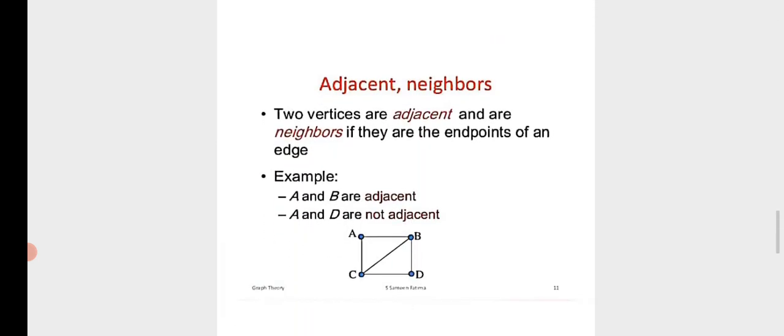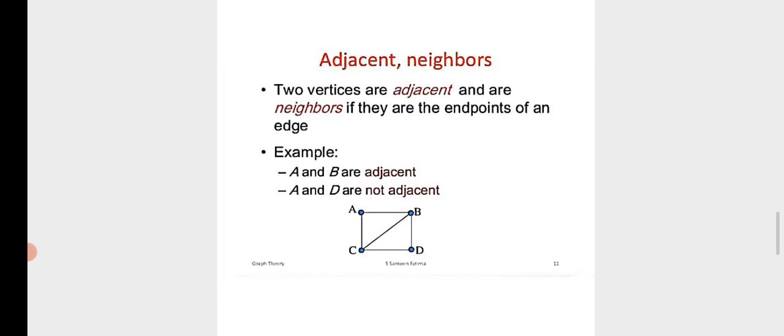Next one, adjacent, neighbors. Two vertices are adjacent and are neighbors if they are the endpoints of an edge. Example: A and B are adjacent. A and D are not adjacent.